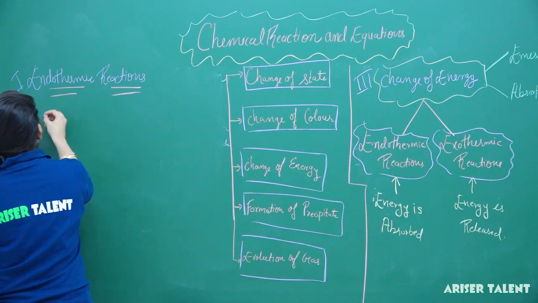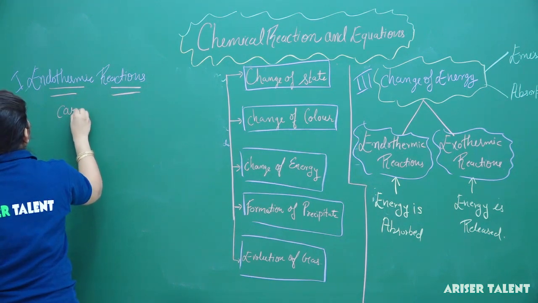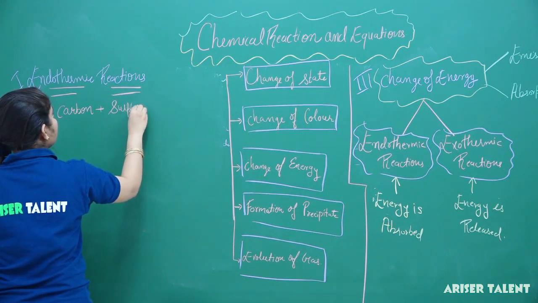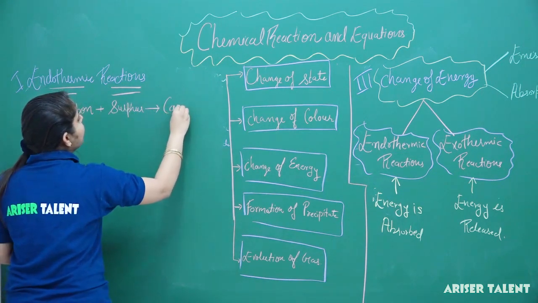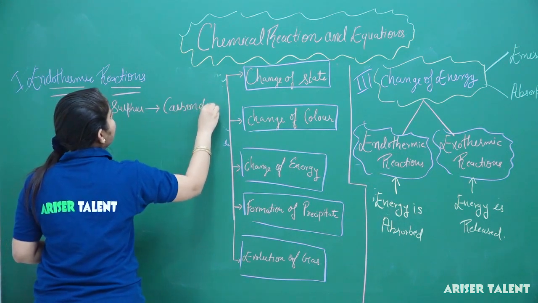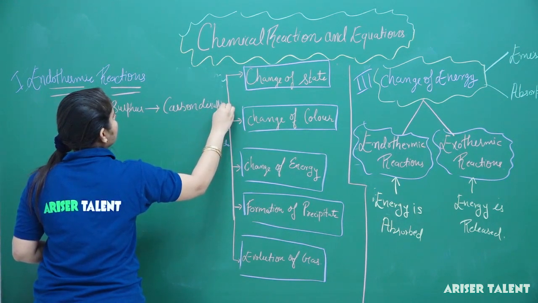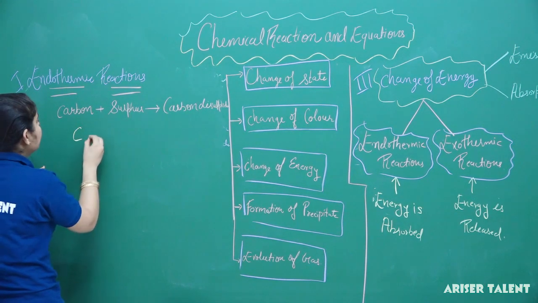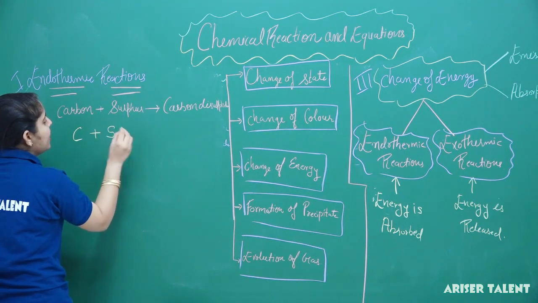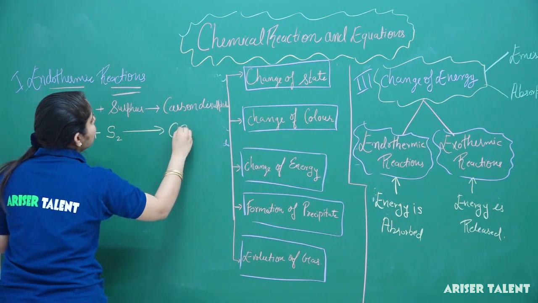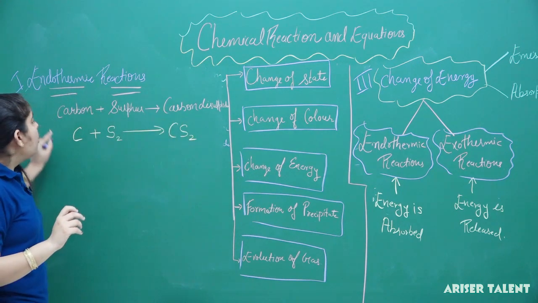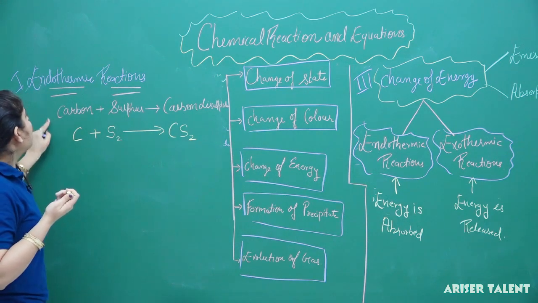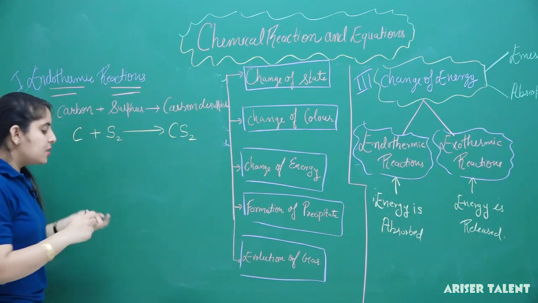The energy is absorbed in this process, and we will consider an example of carbon and sulfur. Carbon and sulfur on reaction will give us carbon disulfide. The basic reaction for this is: for carbon we have the symbol C, for sulfur we have the symbol S2. On reaction it will give us CS2. On completion of this reaction we need a certain amount of energy. So this is considered an endothermic process.